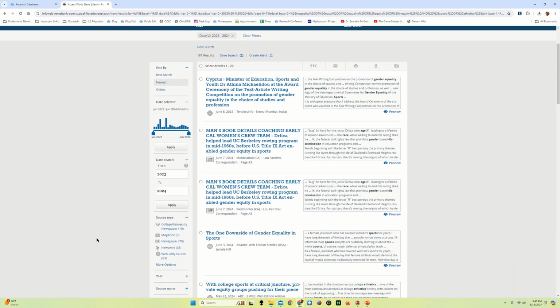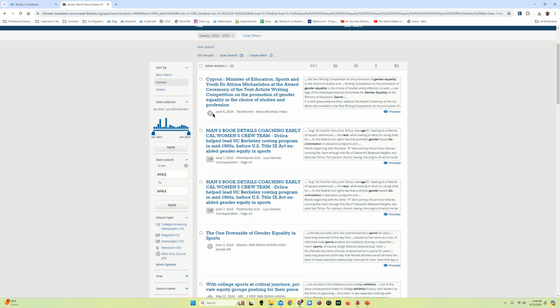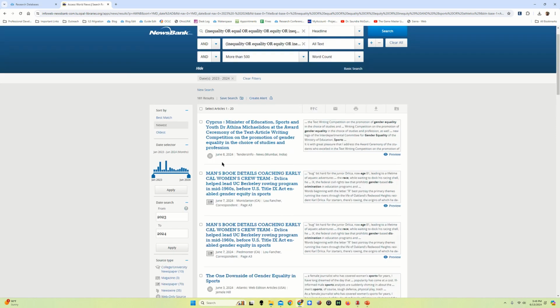Now, as I look through here, I see all of the different types of sources that are available. So I can narrow this down to specifically newspaper in general. I can look at college newspapers. I can look at Newswire articles. I can look at web-only sources that weren't issued in print. To the right here, I can see the name of the article. I can see a brief preview of what it looks like. I can see when it was published. So this was only published 5 days ago. This is very new. And I can see what newspaper it was published in.